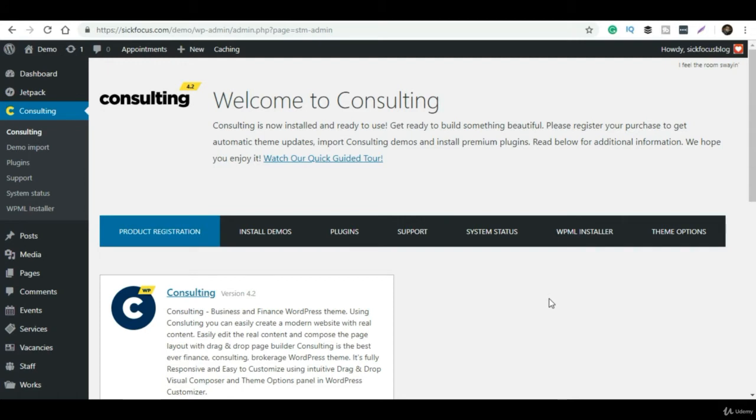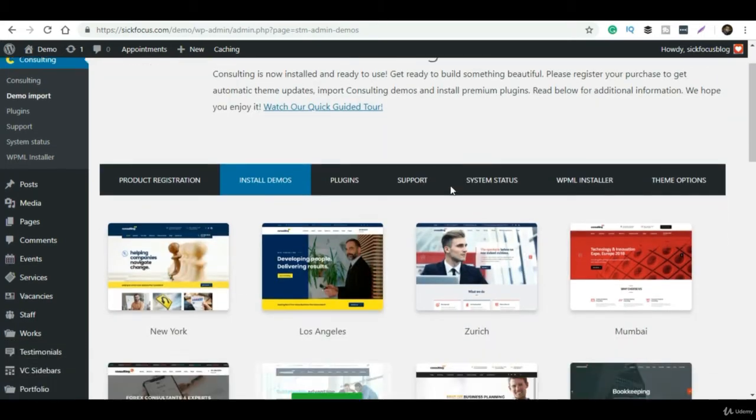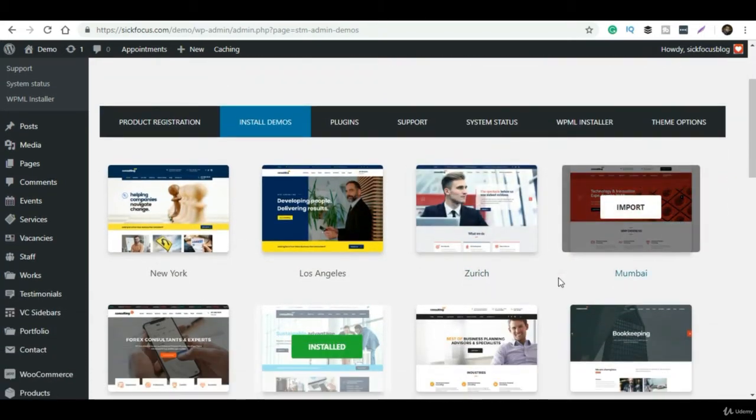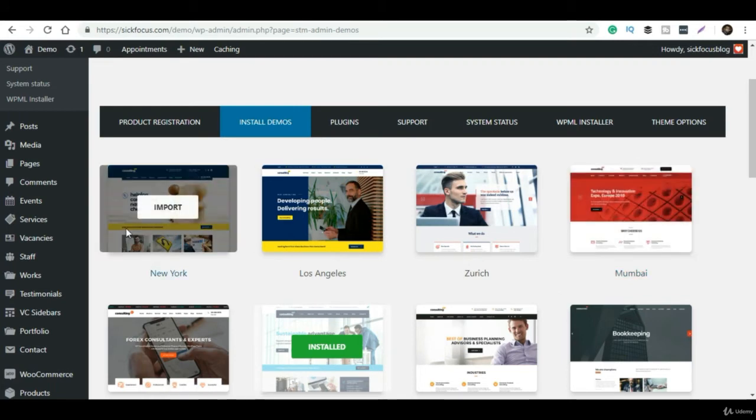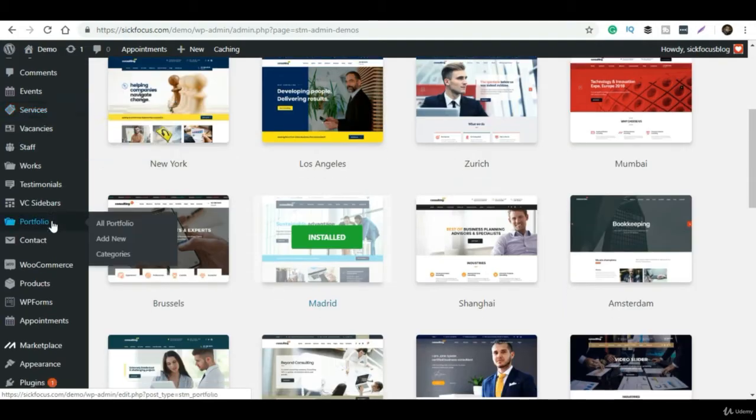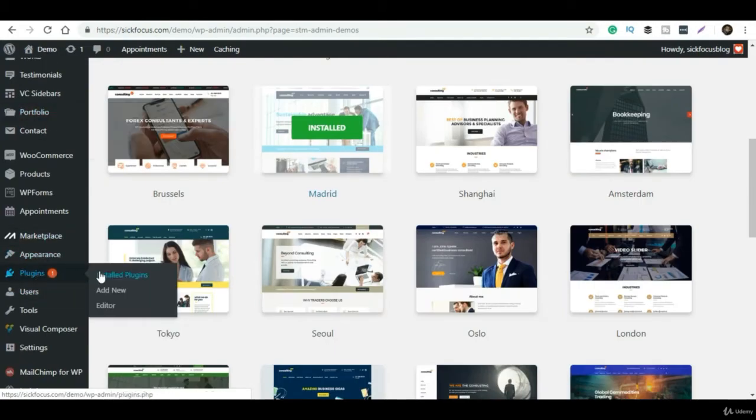If you click on the plugins tab, it will redirect you to the plugins whatever is necessary for the particular theme to import the data or to run the theme. Just select Activate and then Apply. Once you click on Apply, the plugins will automatically activate and you can import that theme data.